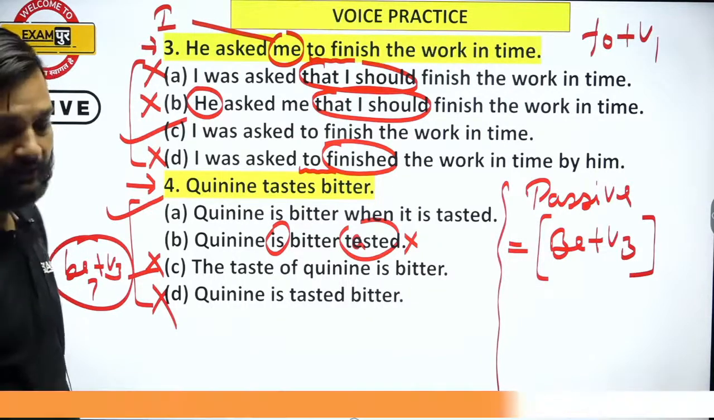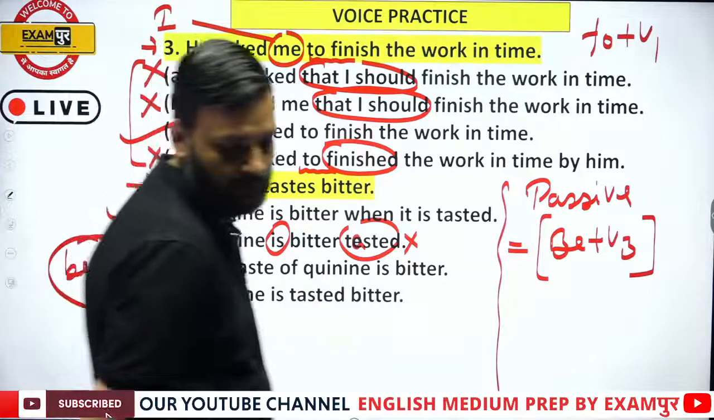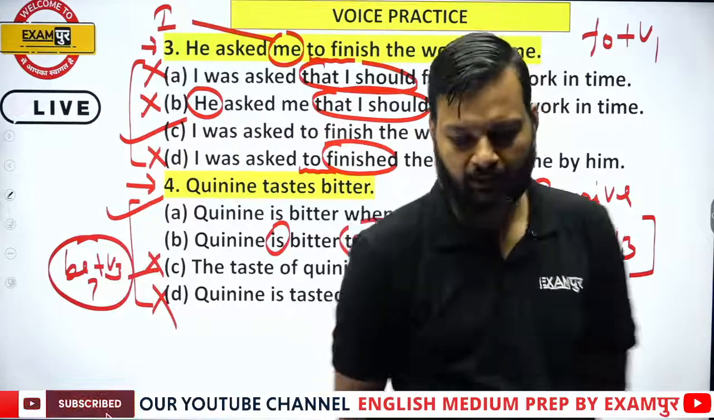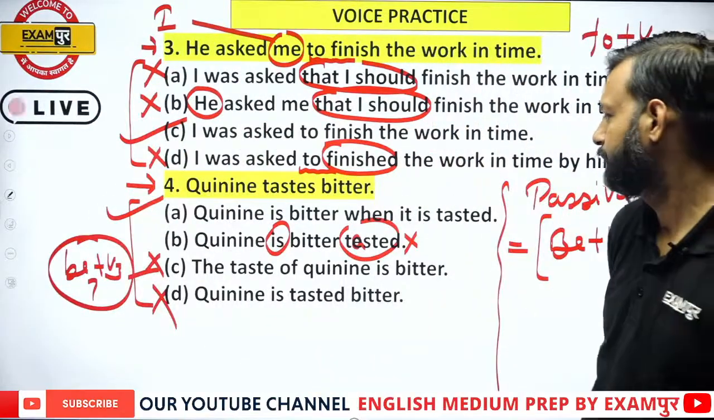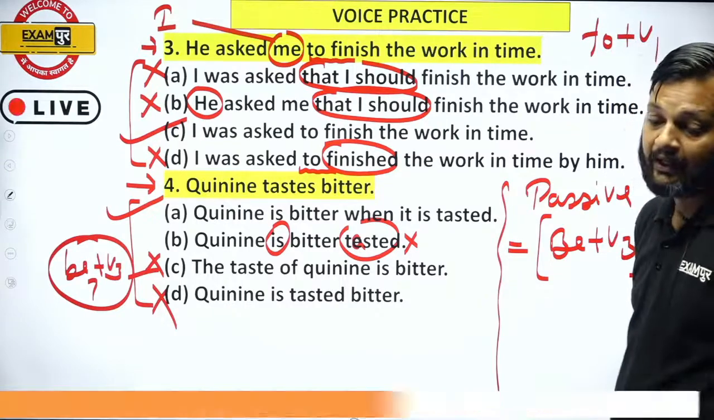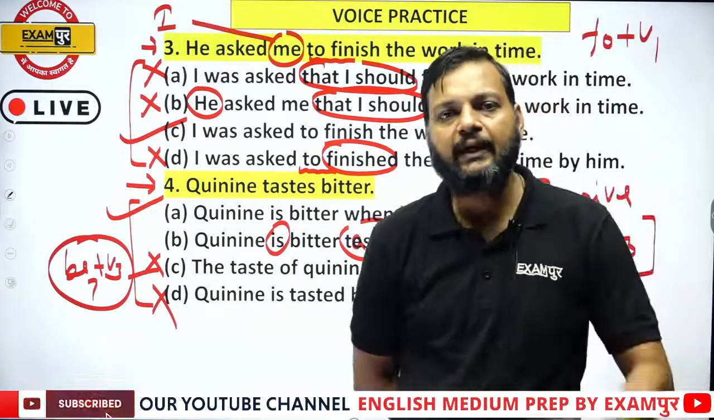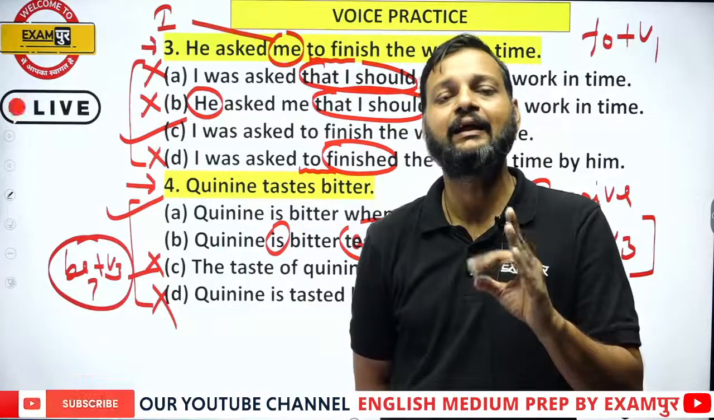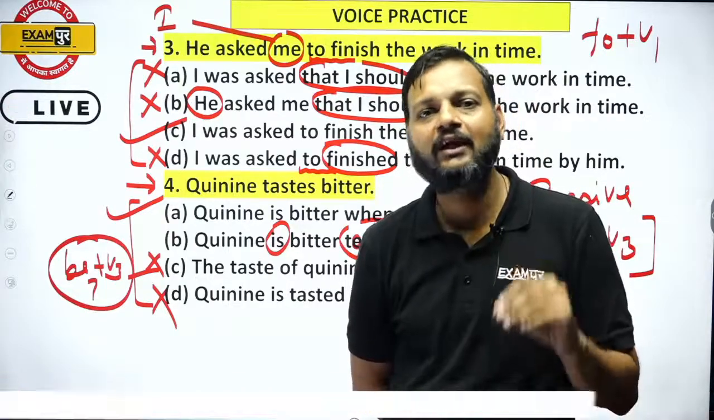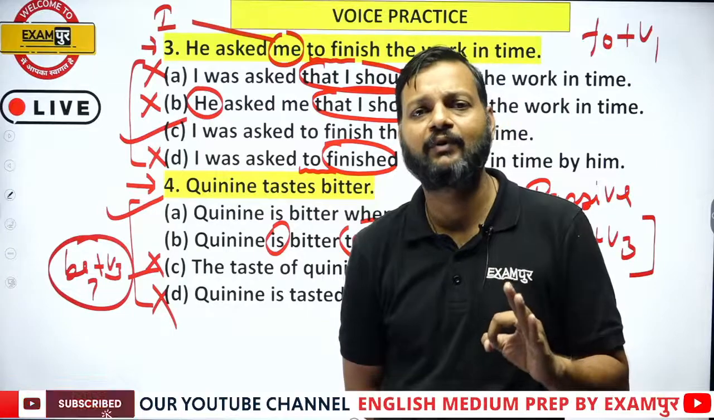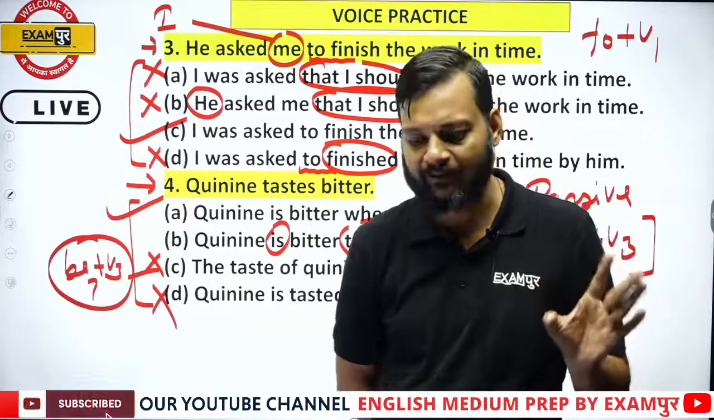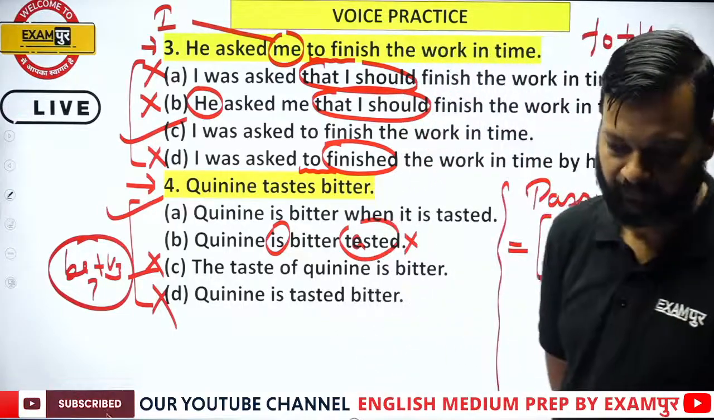Fourth, A. Yes. Akash Singh Chauhan, you are right. Priyanka, C cannot be the answer because be plus third form is compulsory in a passive sentence. If there is no be plus third form in a sentence, it cannot be passive. That's why C is not the answer. Okay.